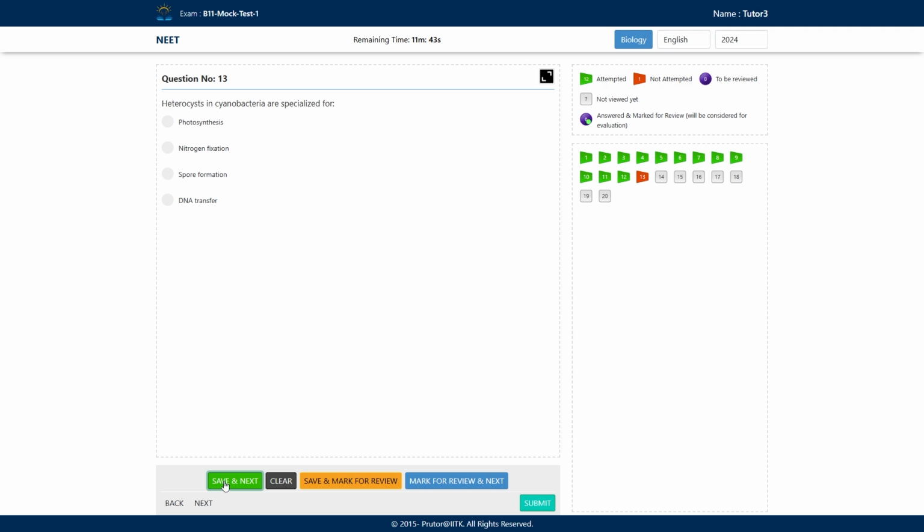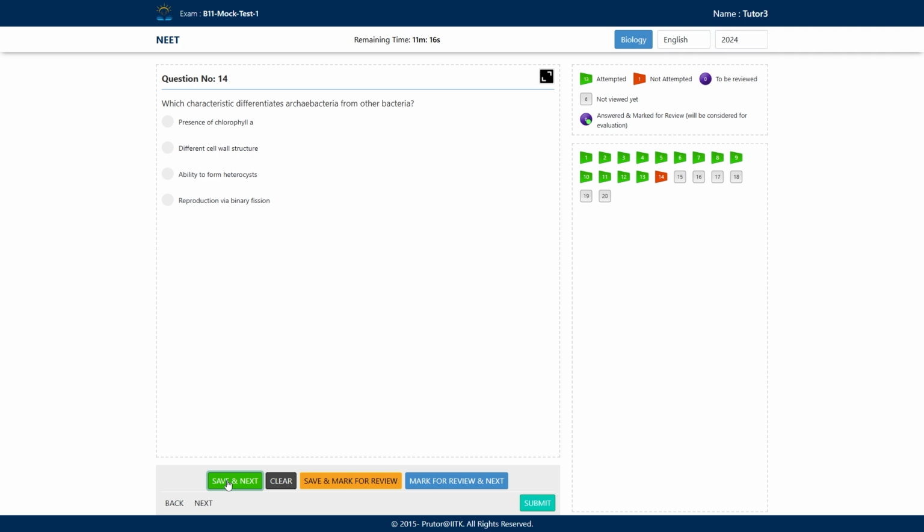And in return, what do they get? They get food and shelter, right? So we will opt this as the correct answer. Heterocyst, remember, nitrogen fixation. Organism, Nostoc, Anabaena. Example where they are found? In gymnosperm. Example Cycas, coralloid root. This thing you must remember. Okay, let's move to our next question.